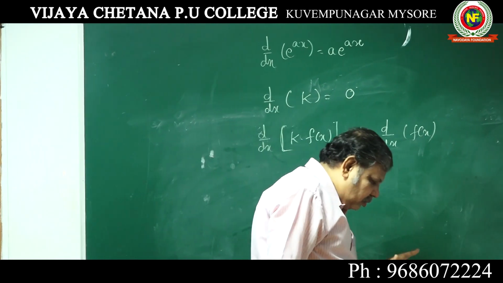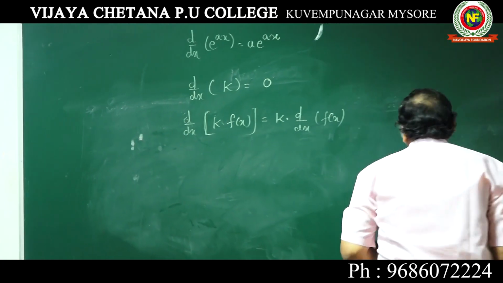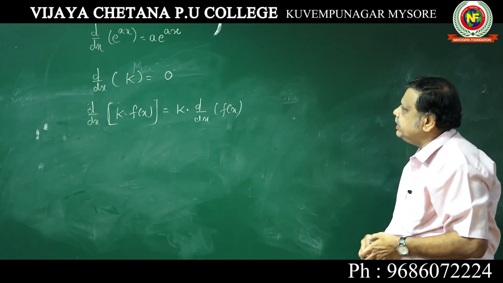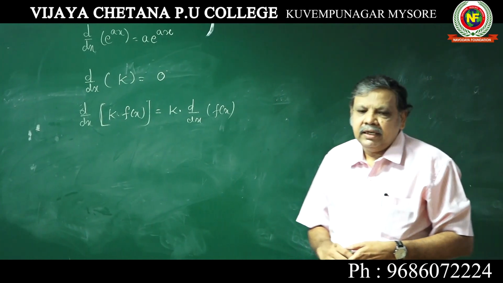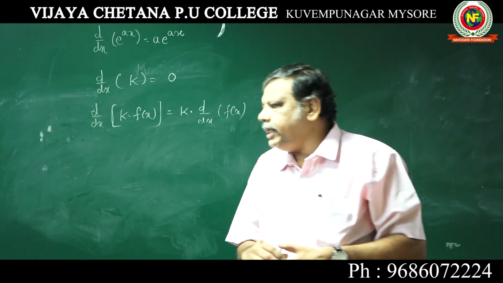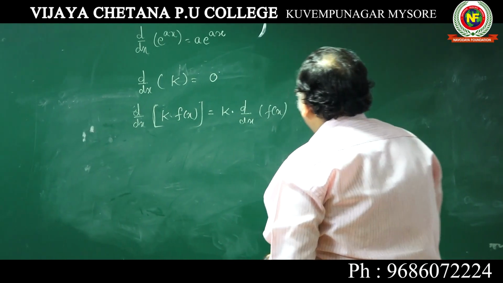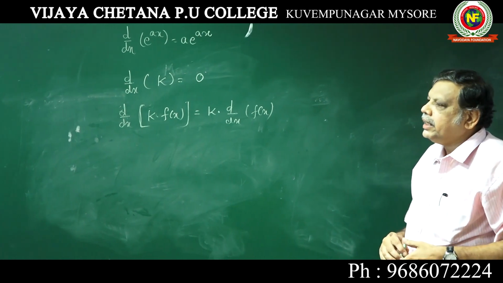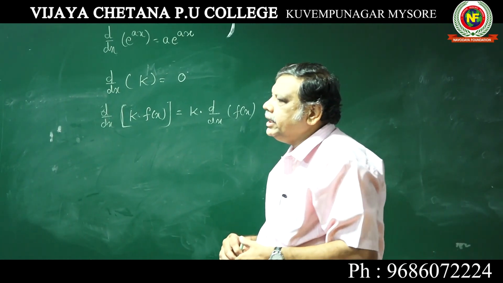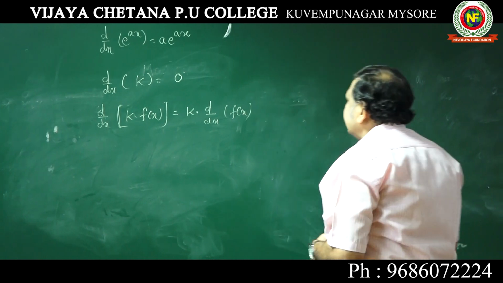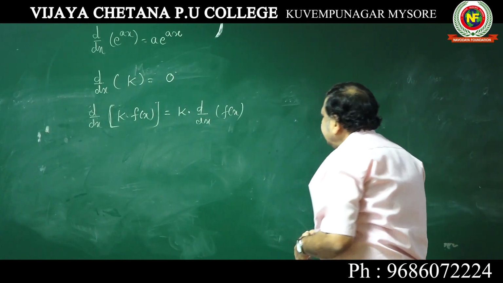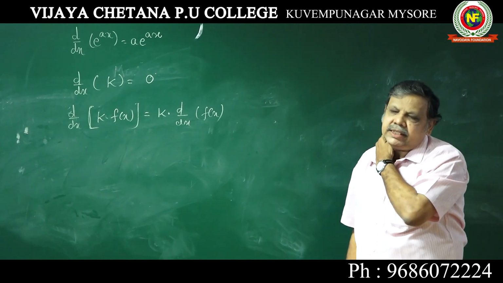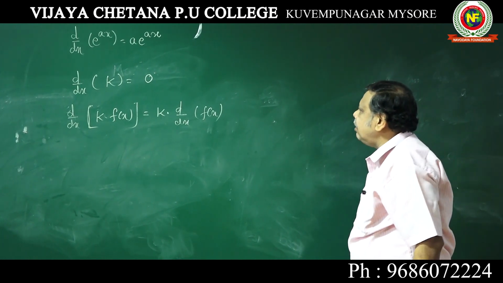Now we will move on to trigonometric functions. Just refer to my list of differentials. d by dx of sin x is cos x. d by dx of cos x is minus sin x. d by dx of tan x is secant square x. d by dx of cot x is minus cosecant square x. d by dx of secant x is secant x tan x. d by dx of cosecant x is minus cosecant x cot x.